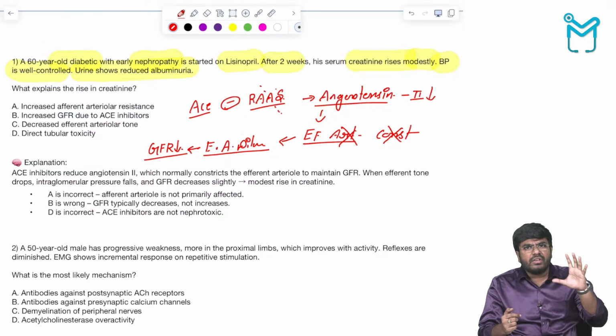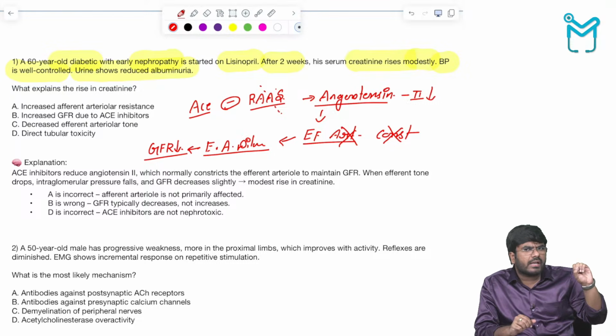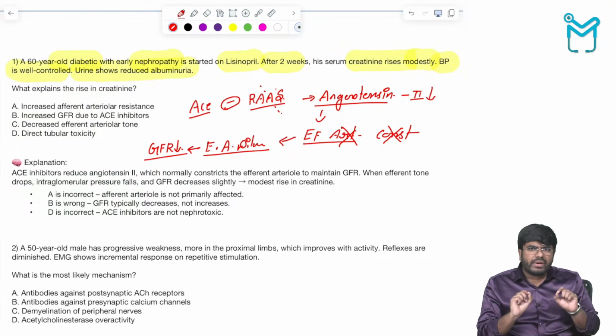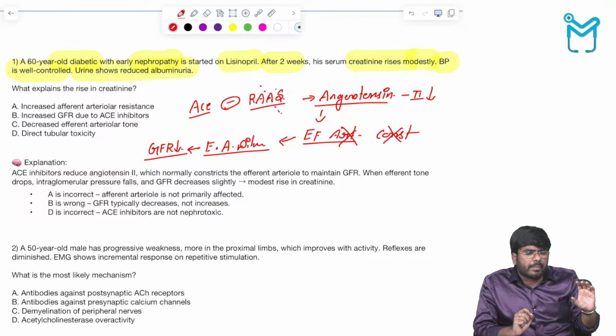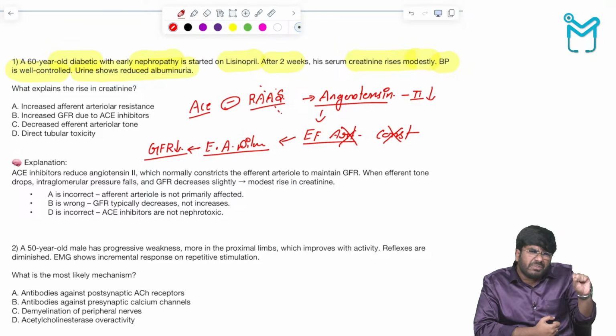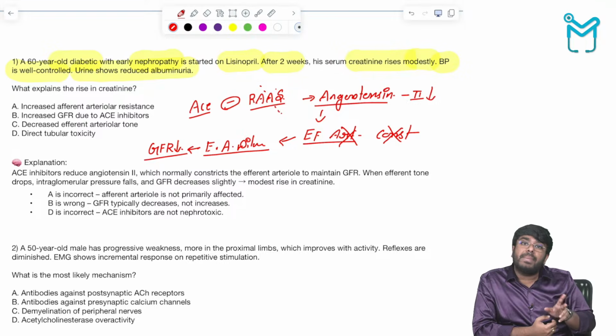In exactly the same way, mild efferent arteriolar constriction increases the GFR, and efferent arteriolar dilation decreases the GFR. So the efferent arteriole is very important. Again, I am repeating, mild efferent arteriolar constriction increases the GFR. But if they use the word severe, severe efferent arteriolar constriction can actually decrease the GFR. That is called a biphasic response.